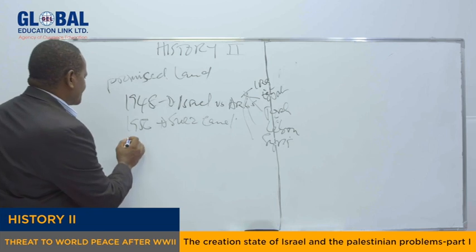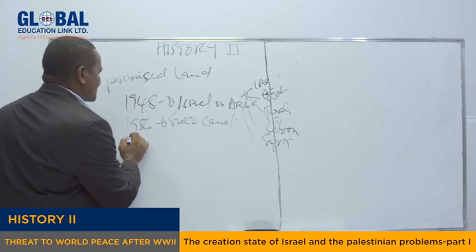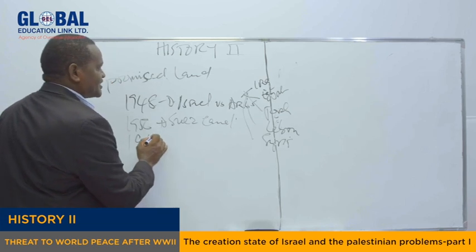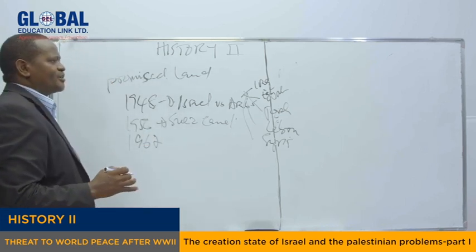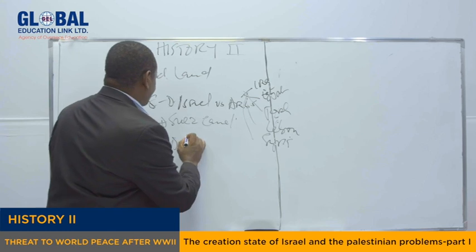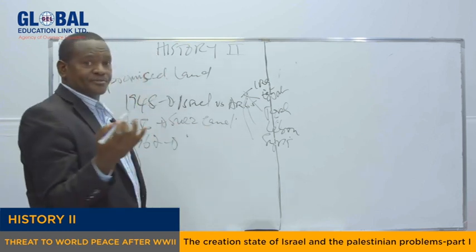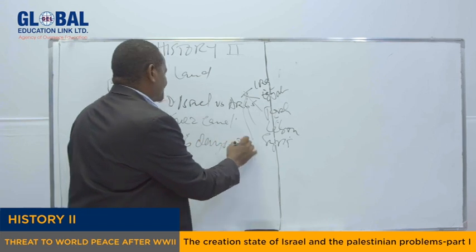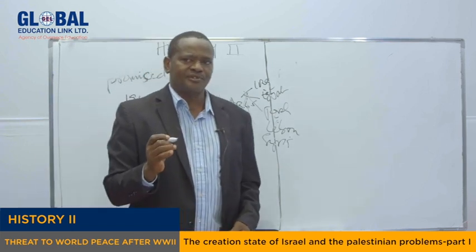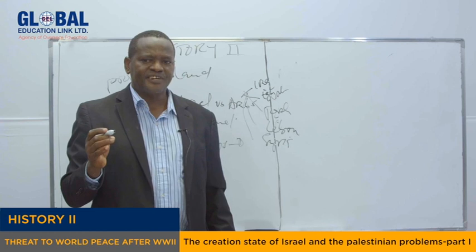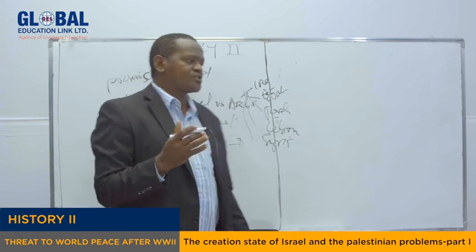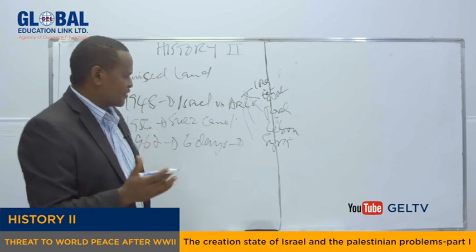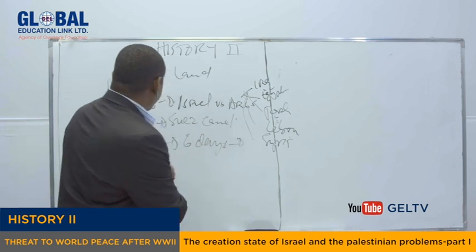The third war, my dear students, was fought in 1967. This was the war between Egypt and Israel, and this, of course, my dear students, is called the Six Days War, because it was fought for six days. Of course, Egypt went to war with other Arab nations, Syria, Jordan, and so on. So in short, this is called the Six Days War.